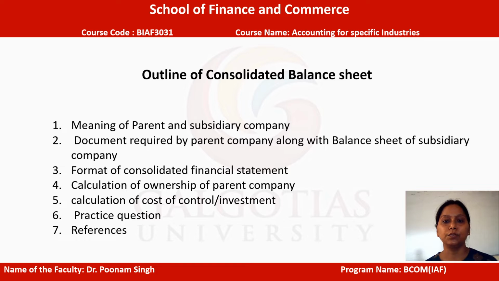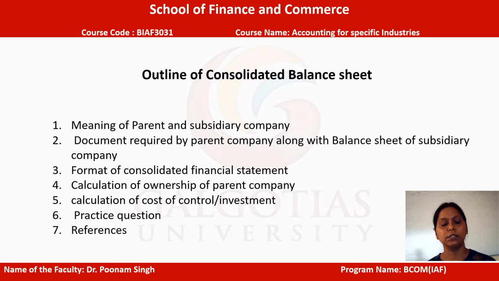Now the outline of the consolidated financial statement, the things which we are going to cover throughout this session is, firstly we will discuss the meaning of parent and subsidiary company. Second, the discussion will be on the documents required by the parent company along with the financial statement of the subsidiary company. Third, there will be discussion on the format of the consolidated financial statement.